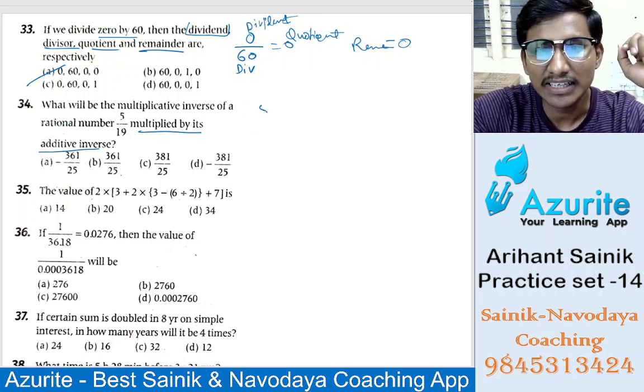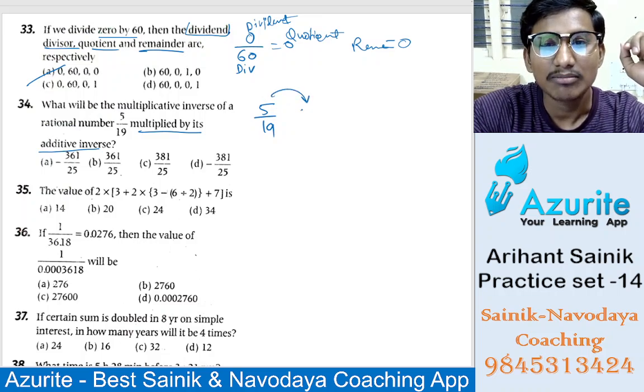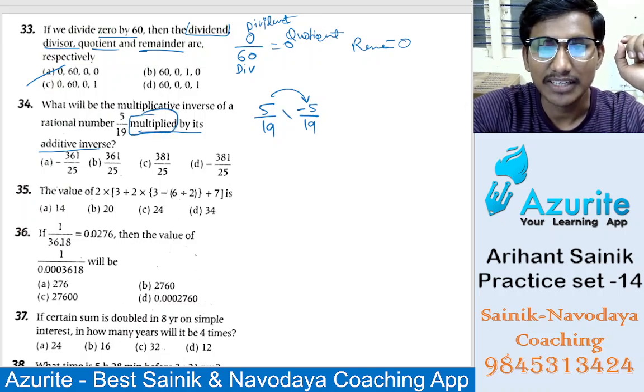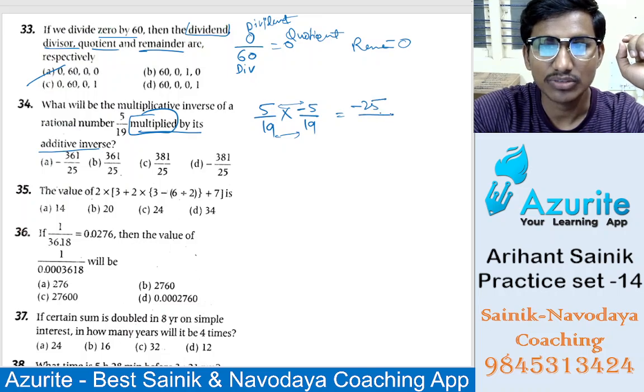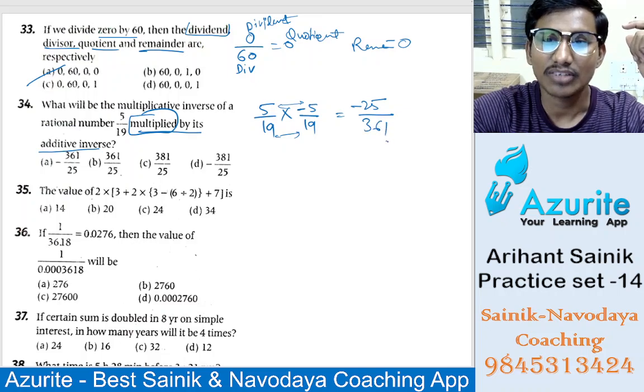So here 5 by 19 is there, and its additive inverse will be minus 5 by 19. Then we have to multiply that. If you multiply, numerator with numerator, and then denominator with denominator, isn't it? So 5 5s are 25, that is minus 25, because minus 19 19s are 361.